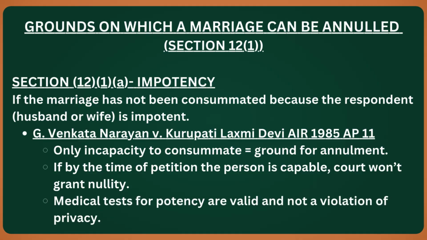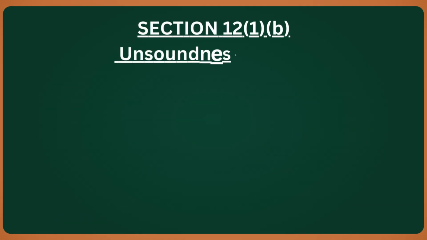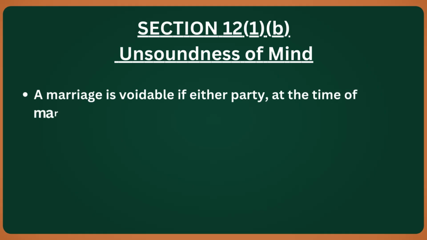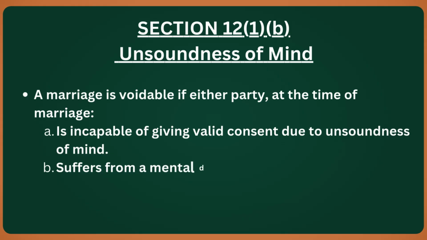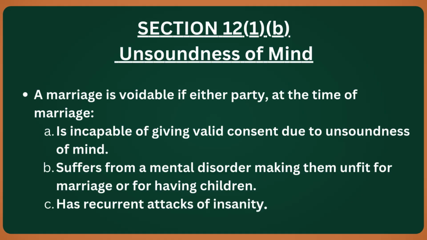to violation of privacy. Next ground is under Section 12, subsection 1, clause B: unsoundness of mind. A marriage is voidable if, at the time of marriage, either party is incapable of giving valid consent because of unsoundness of mind, or suffers from a mental disorder that makes them unfit for marriage or for having children, or has recurrent attacks of insanity. In such cases, the marriage is treated as valid until challenged, but it can be annulled by the court on